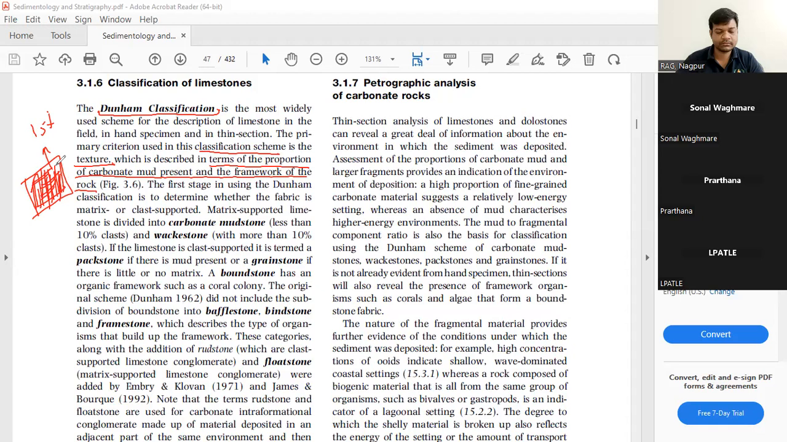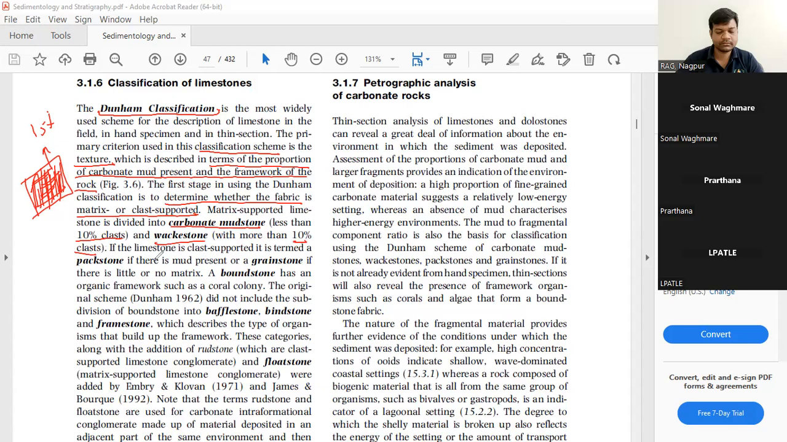Now the first stage in using the Dunham classification is to determine whether the fabric is matrix supported or clast supported. The matrix supported limestone is divided into carbonate mudstone if it has less than 10% clasts, and wackestone if it has more than 10% clasts.